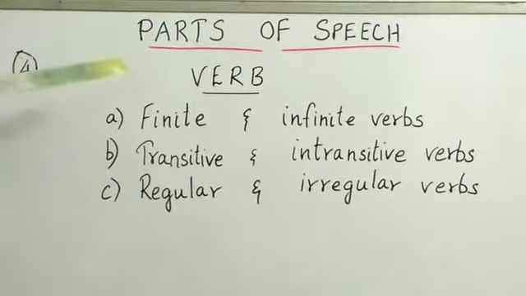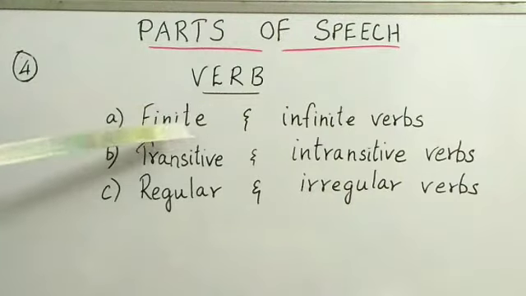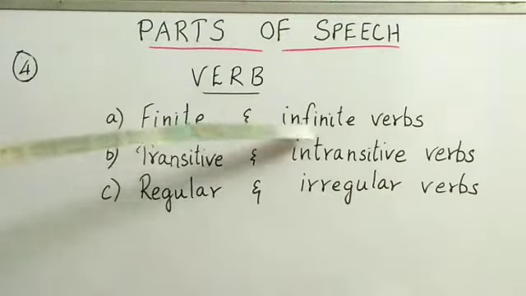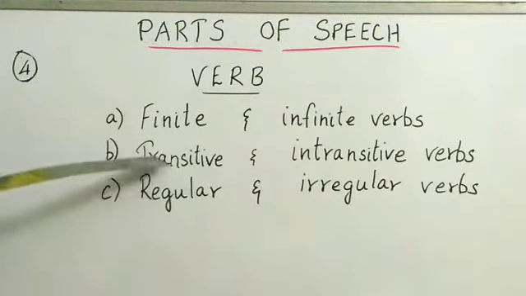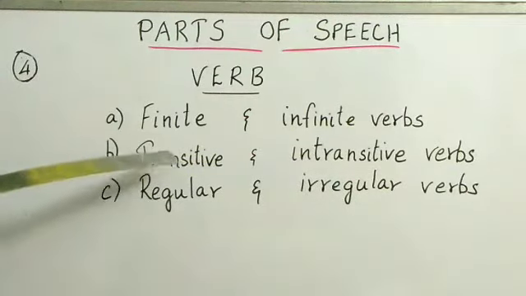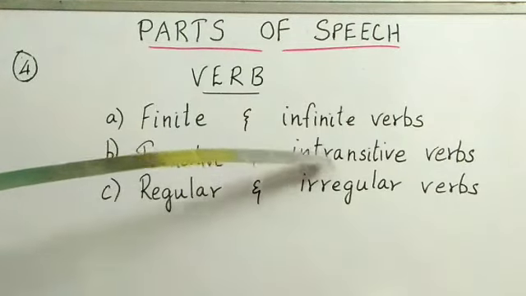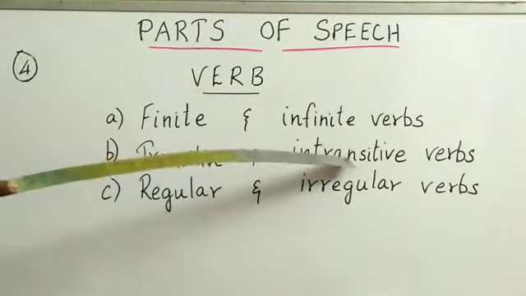The different types of verbs are A, finite and infinite verbs. Finite means main verb. Infinite means it doesn't have the function of a verb. B, transitive and intransitive verbs. Transitive always will accept an object. So the verb will be followed by an object. Intransitive will not have an object. It is opposite to transitive.